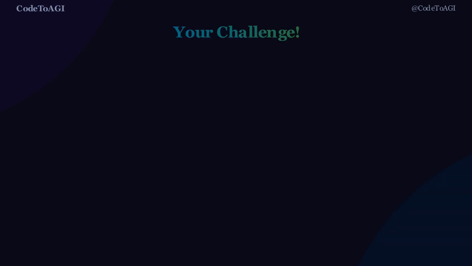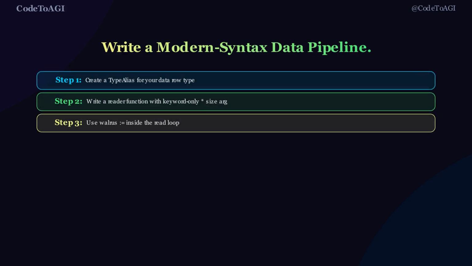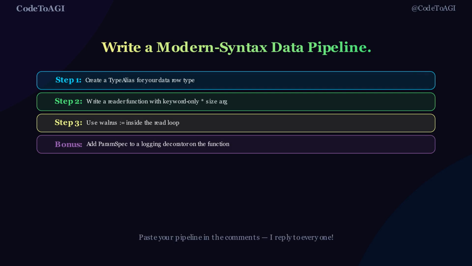Your challenge. Build a modern syntax data pipeline. Step 1, create a type alias for your row type. Step 2, write a reader with keyword-only size argument. Step 3, use Walrus inside the read loop. Bonus, add a ParamSpec logging decorator on top. Paste your pipeline in the comments. I reply to every single one.